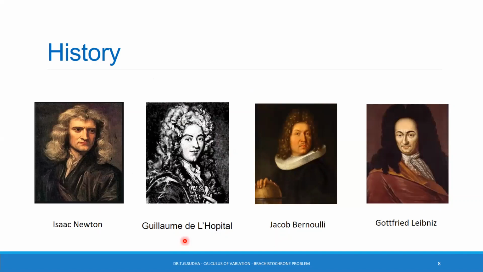The solution curve being a cycloid, Jacob's solution led to the theory of calculus of variation. Jacob Bernoulli published his solution and proposed a more general problem known as isoperimetric problem, which we are going to study in the next session.